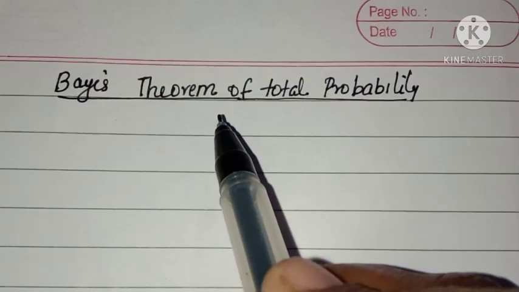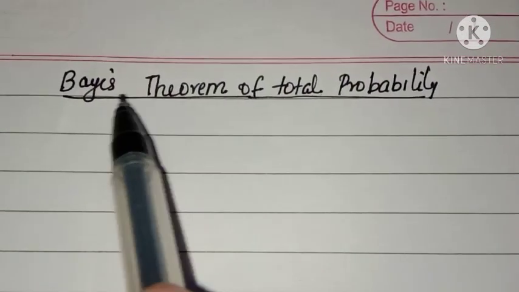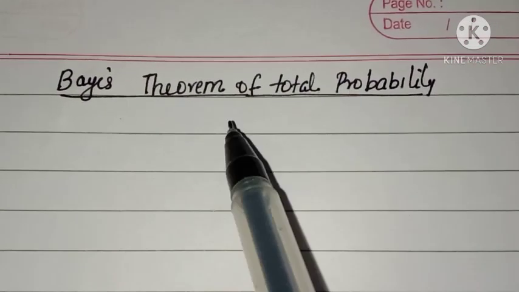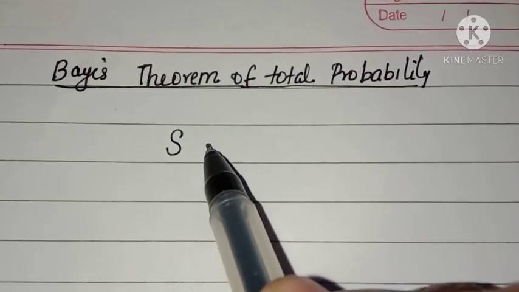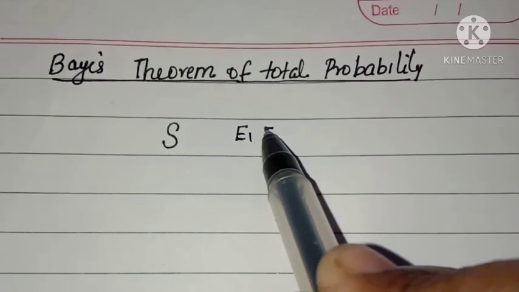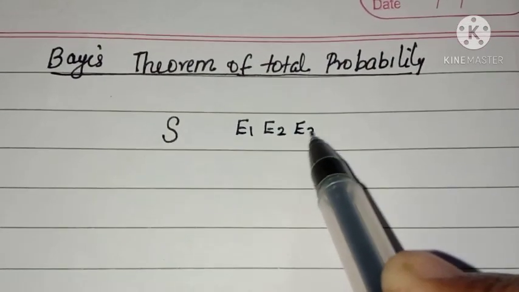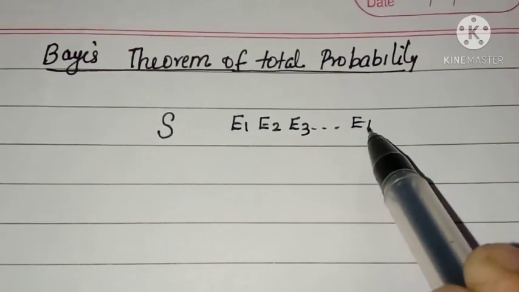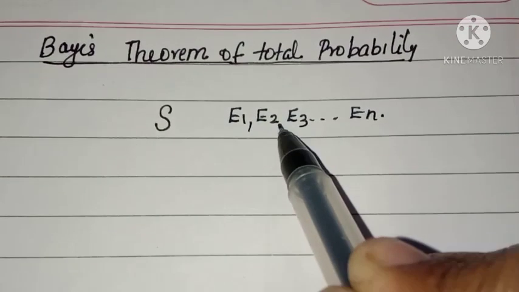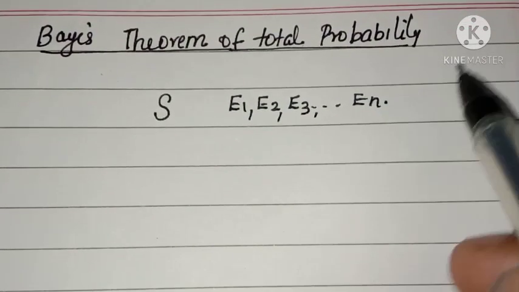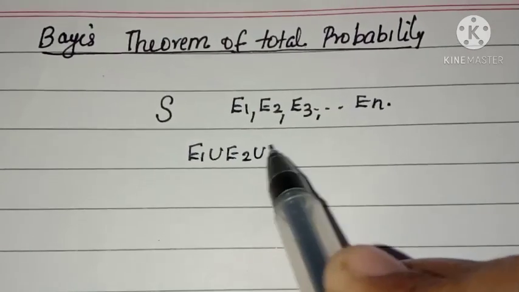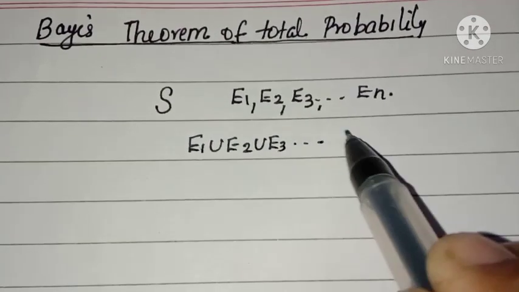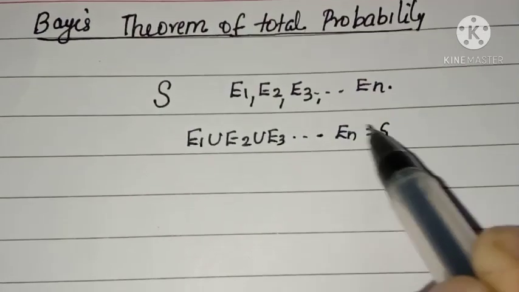In this video we are going to discuss our next topic, Bayes theorem of total probability. Suppose the sample space S is divided into events E1, E2, E3, E4 etc. up to En. That is, the union of these events gives S, isn't it?